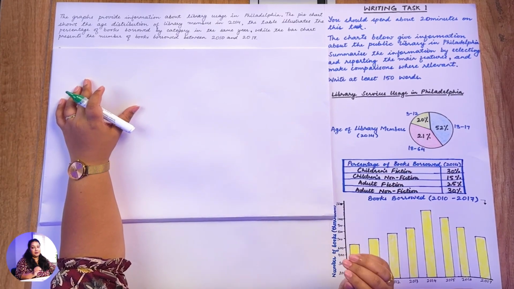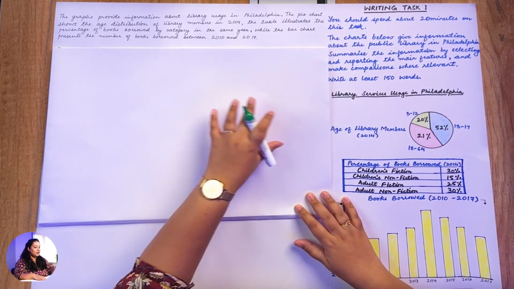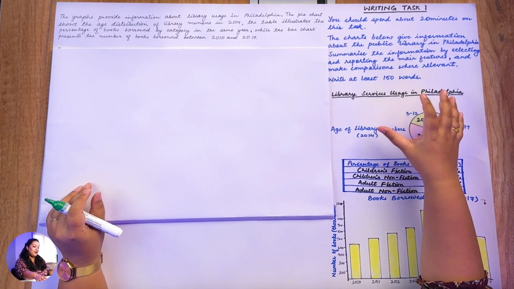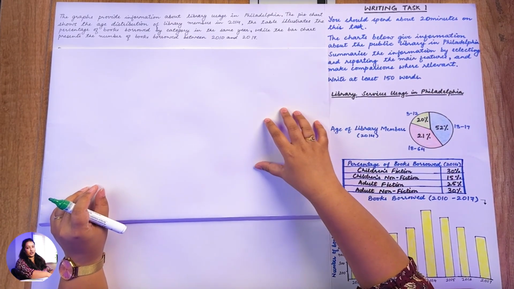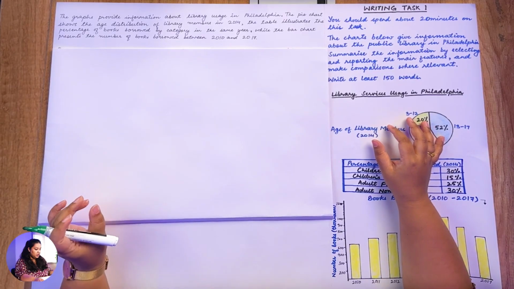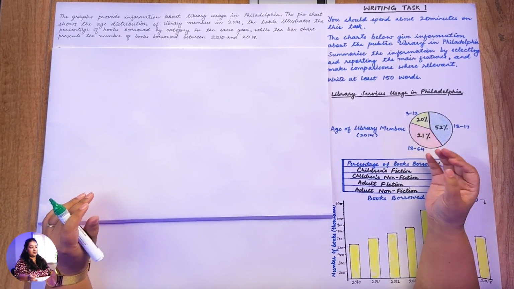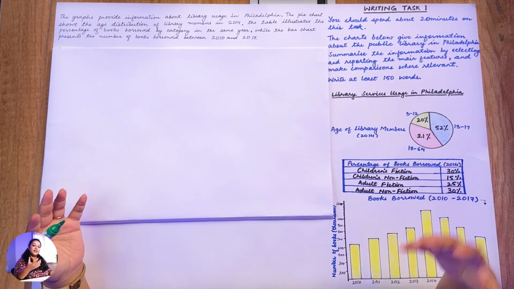Alright, now let's understand the introduction paragraph. Remember that we'll ideally be writing 4 paragraphs, okay? The first one will be your introduction. Now in this case, avoid copying word by word. Do not copy the question and rewrite it as your introduction. That is not what the examiner wants. You will have to paraphrase your question. Now what is paraphrasing? Basically you use different words to convey the same meaning.